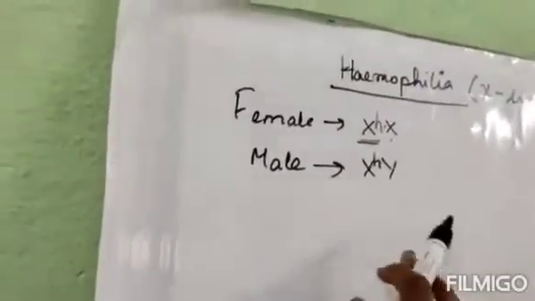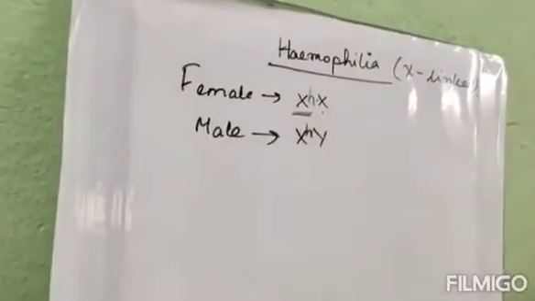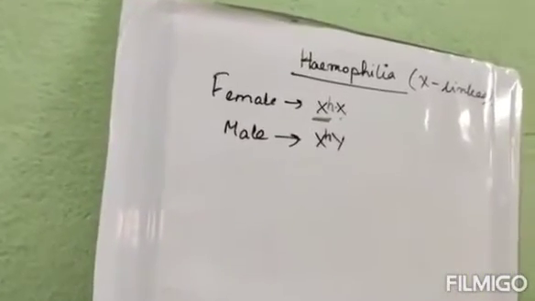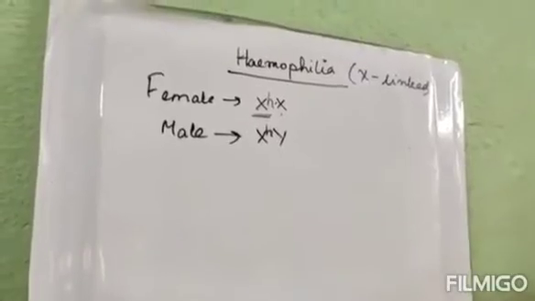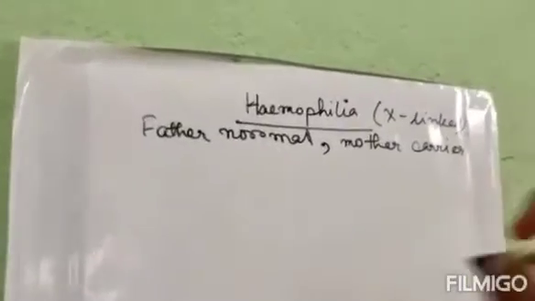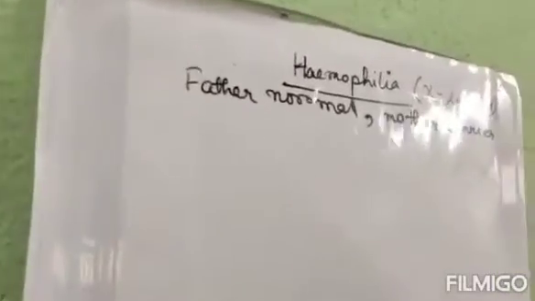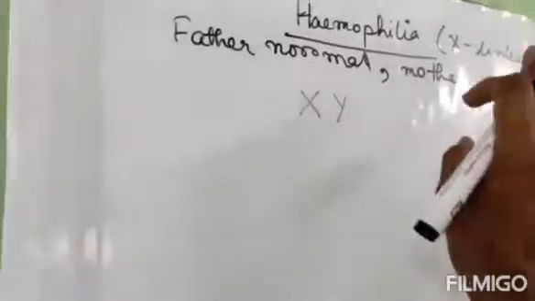I think till this much you have understood. Now we will move on to the cross of the genetic diseases. Mainly in this class we will do hemophilia. So let's see. Now it is said that the father is normal and the mother is a carrier. That means the father has the normal gene, XY, as it is said in the question.